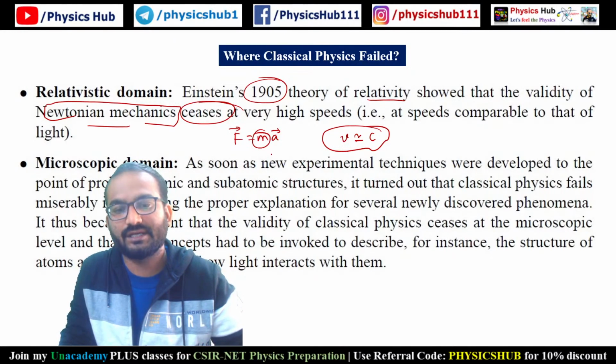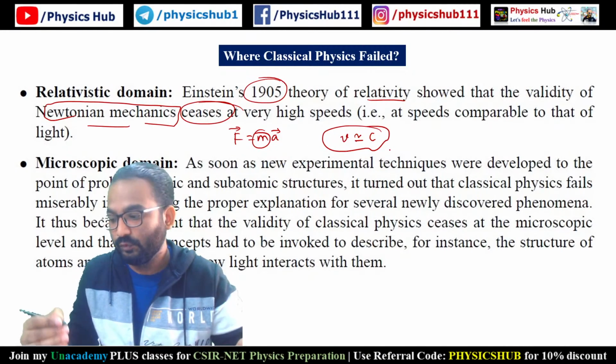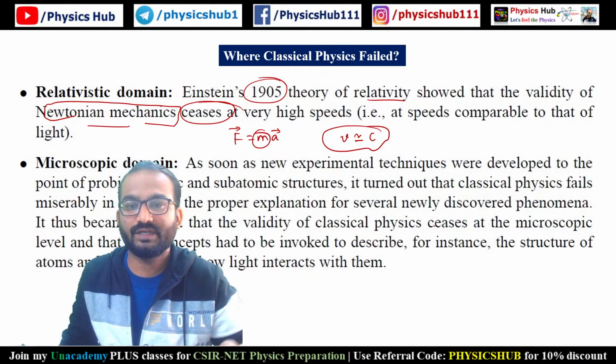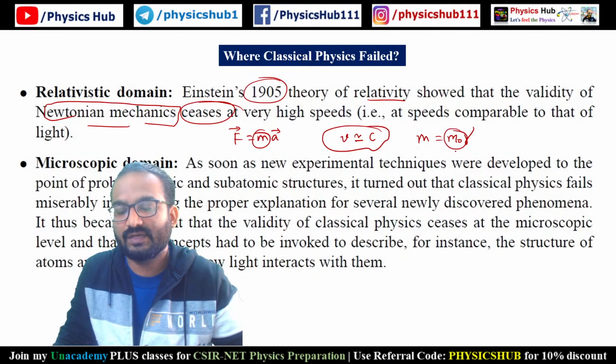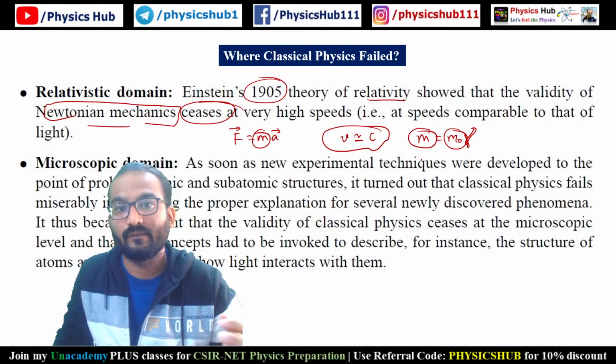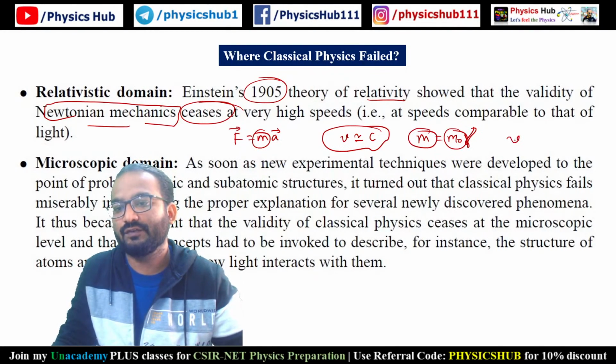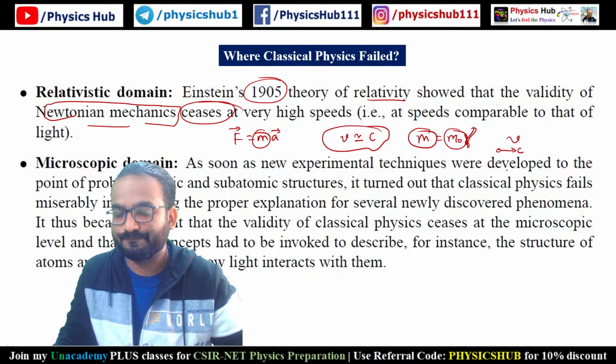This mass was taken constant in Newtonian mechanics. But as you know, when a particle is moving at a relativistic speed, this m is no longer a constant, but it varies like m naught times gamma. Okay, m naught is the rest mass, and this gamma will decide how much change will be there in the mass. So it will depend upon the velocity with which the particle is moving.